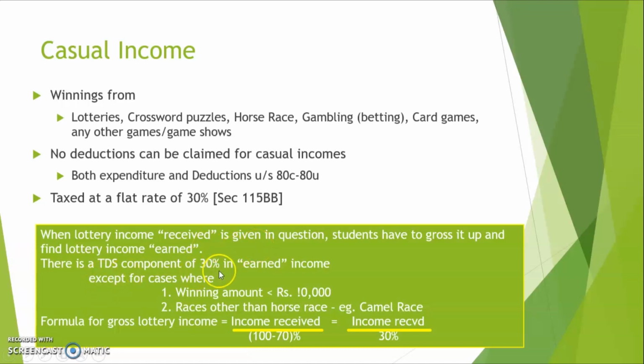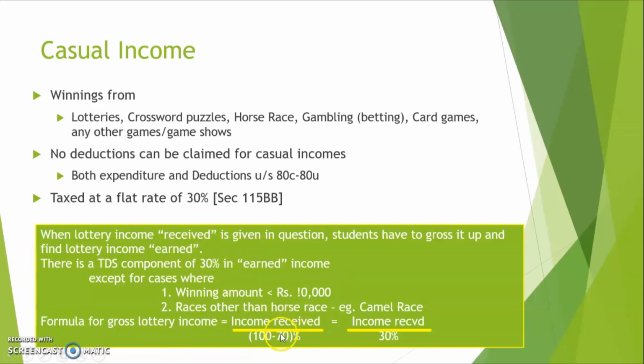So there's a TDS component of 30% in earned income, as I just said, except for cases like winning amount less than 10,000. I explained that previously, and also races other than horse race, for example camel race and all. Alright. So we need to find earned income from received income. So what is the formula for that?